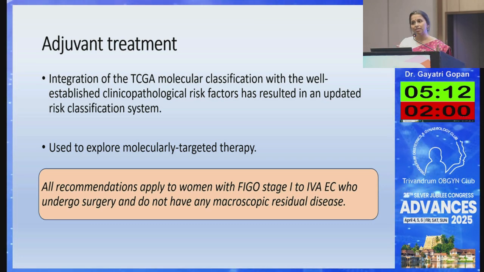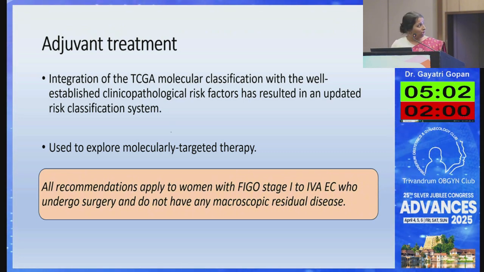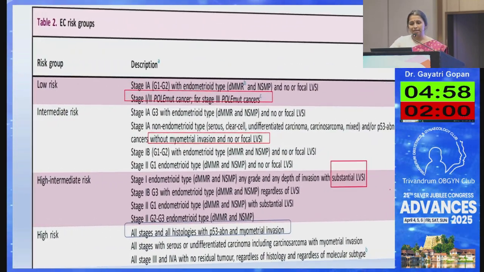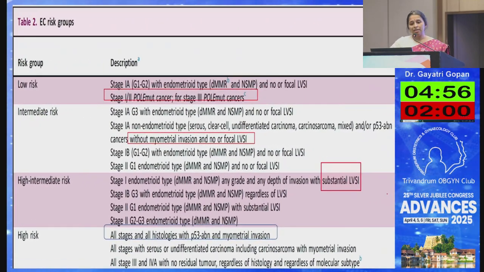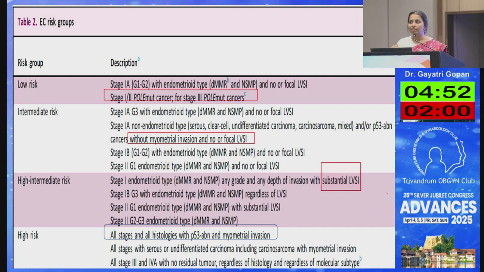So a surgical staging is extremely important. That has to be perfect. Then only the medical oncologist can decide on the adjuvant treatment, and it is always very important now to consider the molecular markers also. So again this is classified into low risk, intermediate risk, high intermediate risk, and also high risk. So how do we classify all these things?